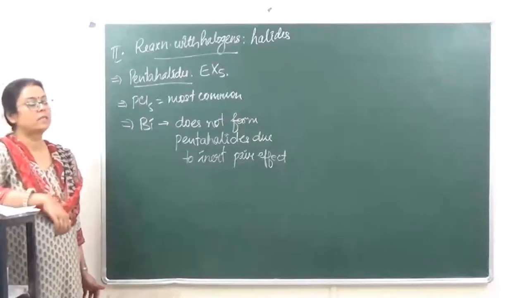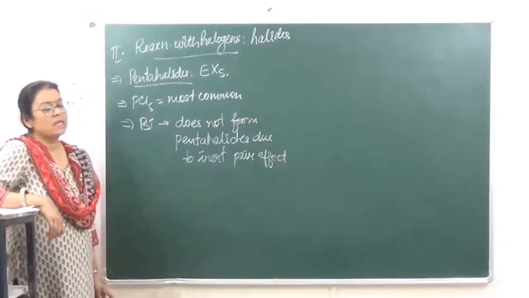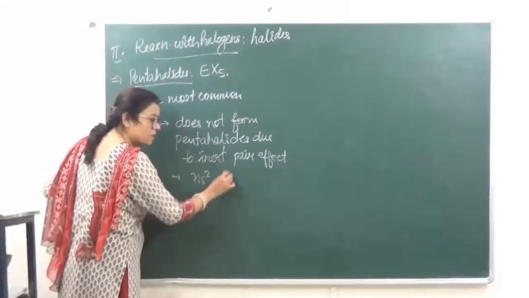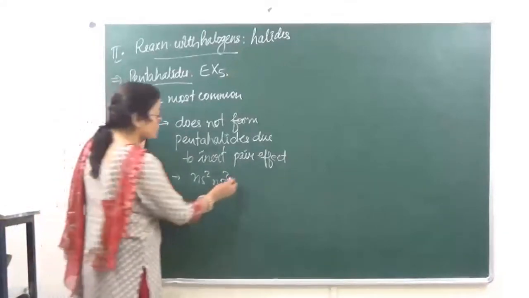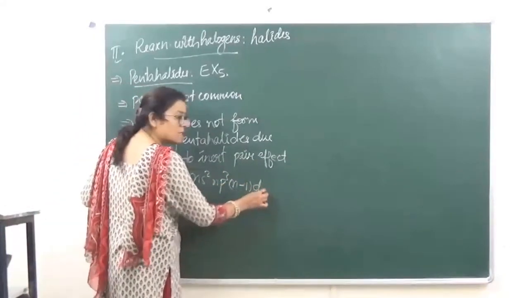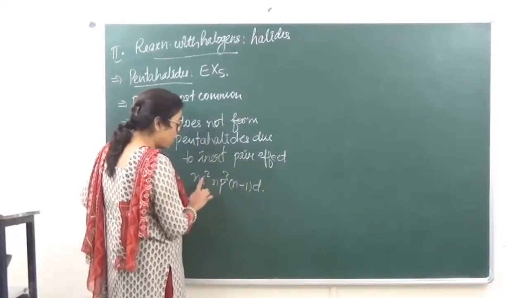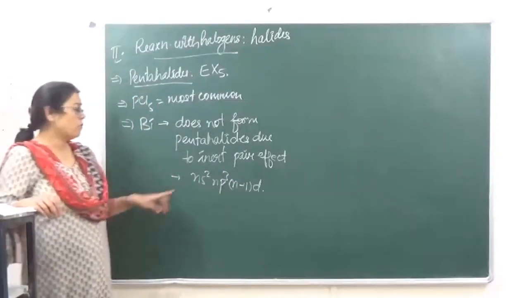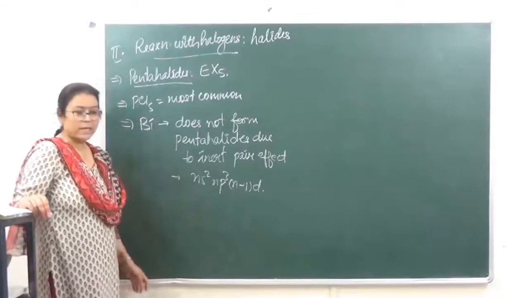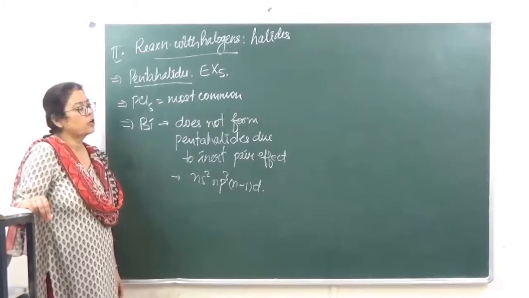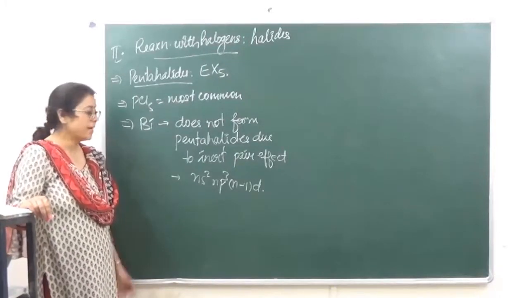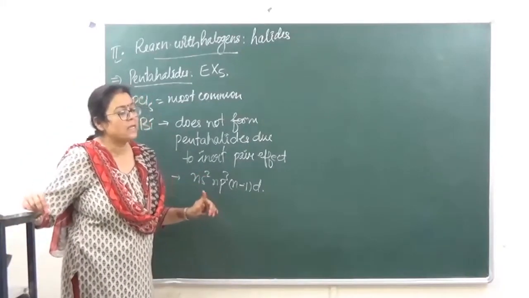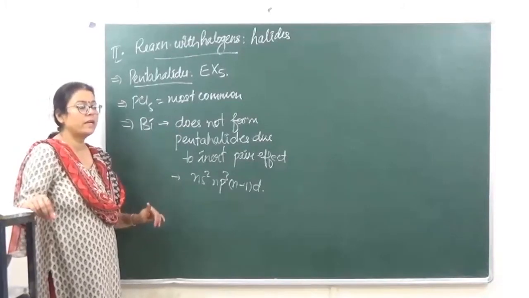inert pair effect. ठीक है, हमको पता है inert pair effect क्या होता है कि when we are looking at the outermost electronic configuration, it is ns2np3. Okay, फिर bismuth के पास n-1d is also present. Okay, but still from here the electron from s does not shift to n-1d. Why? Because of inert pair effect. क्या होता है inert pair effect? Reluctance of s electron to participate in bonding. ठीक है, so bismuth pentahalides नहीं बनाता because of inert pair effect. Nitrogen pentahalides नहीं बनाता because of absence of vacant d orbitals.